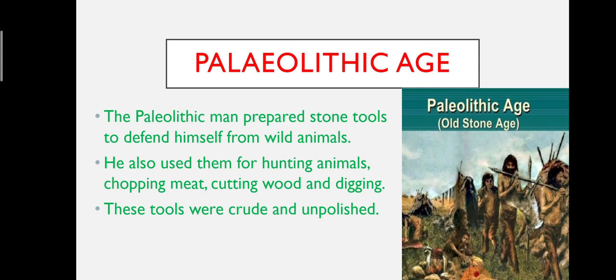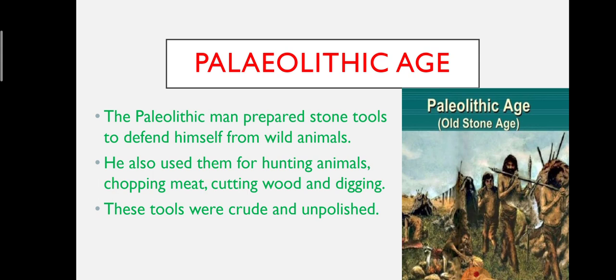After the discovery of fire, it provided him not only warmth in the cold weather but also safety from wild animals. Then he roasted the raw food to make it tastier and softer. Some of the remains of this period have been found in India, at Bhimbetka, Hunsgi and Kurnool.